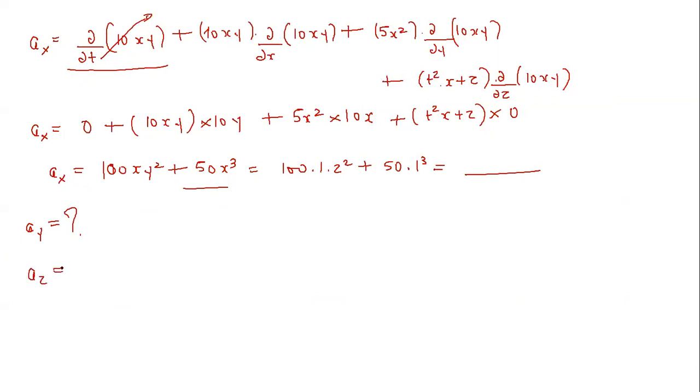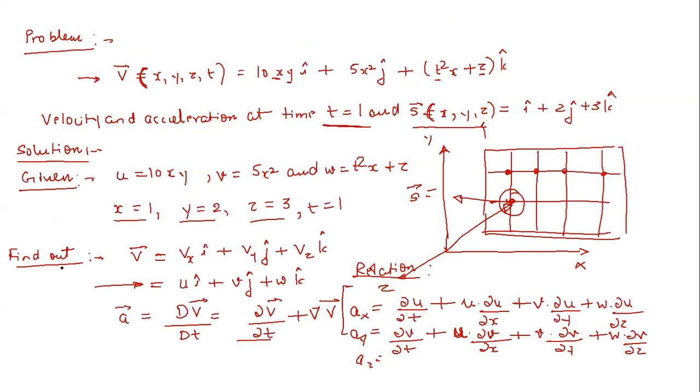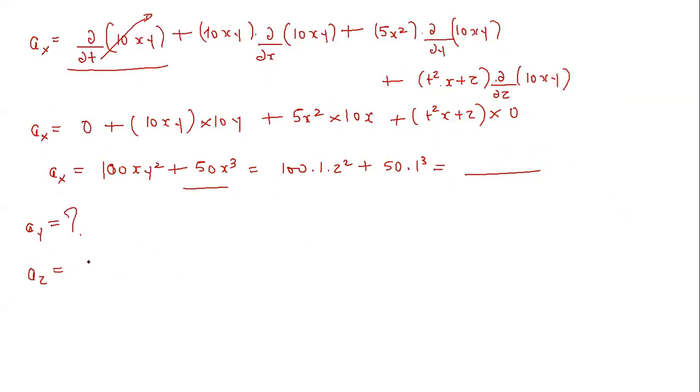So let me show you one more calculation for az. What is az? Tell me the relation for az.